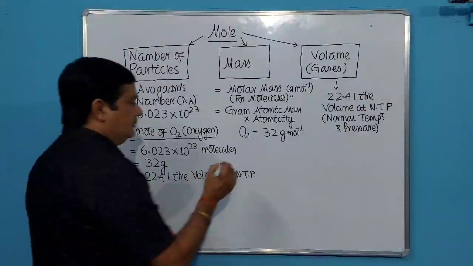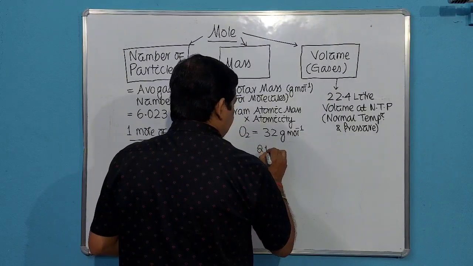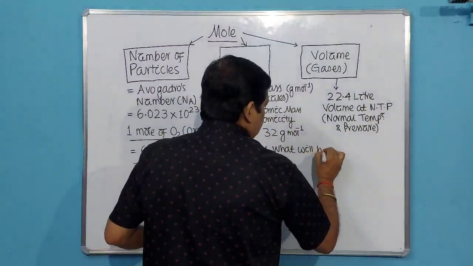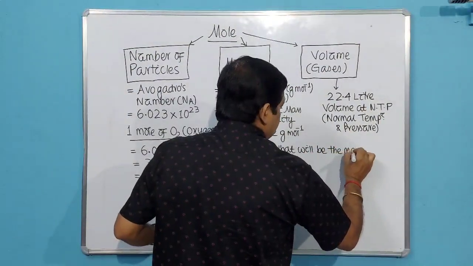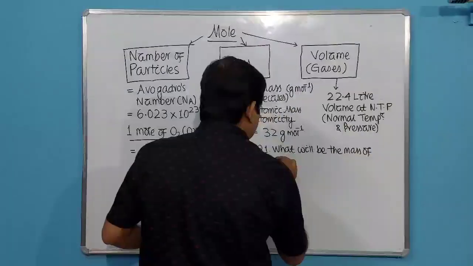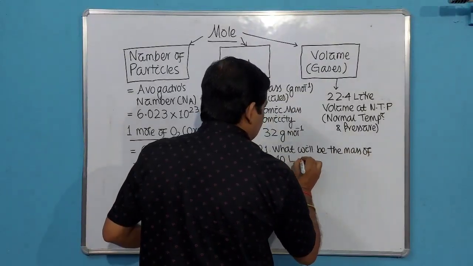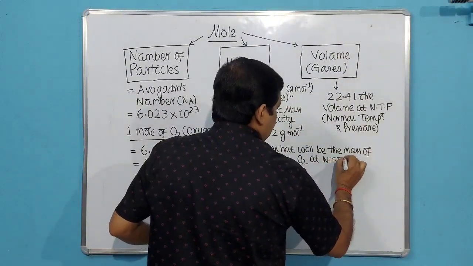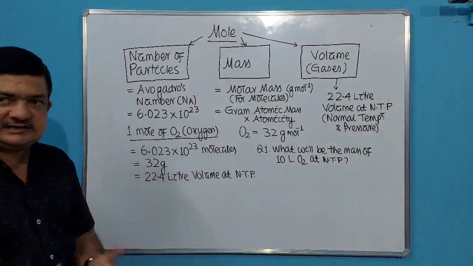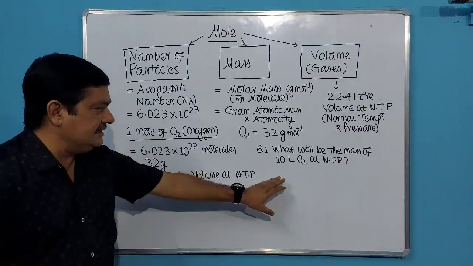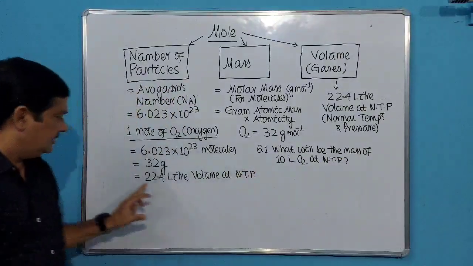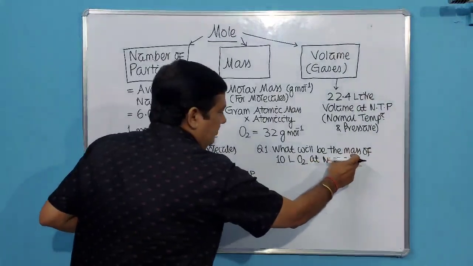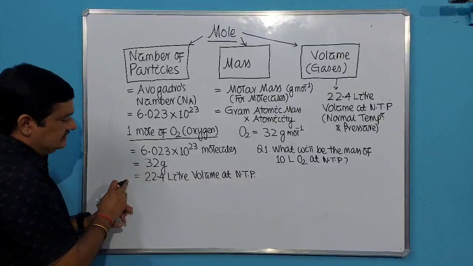So my question is, what will be question 1, the assignment? What will be the mass of 10 liter O2 at NTP? I asked you as an assignment in the last live class. So what is asked here? Mass and volume. That means these two will be same. Look at the key. We have asked regarding mass and volume. So you have to equate these two.